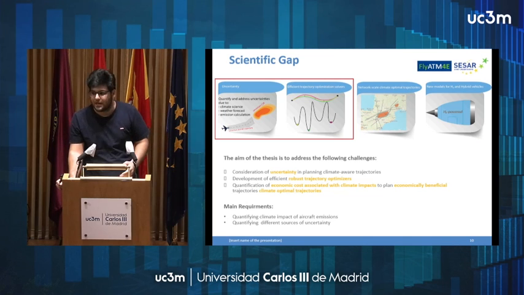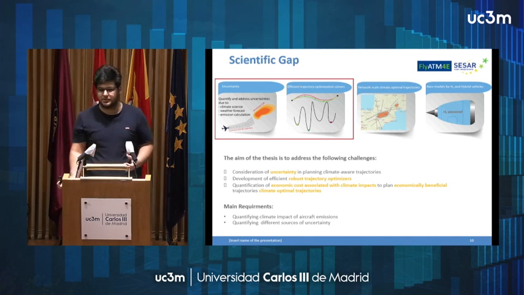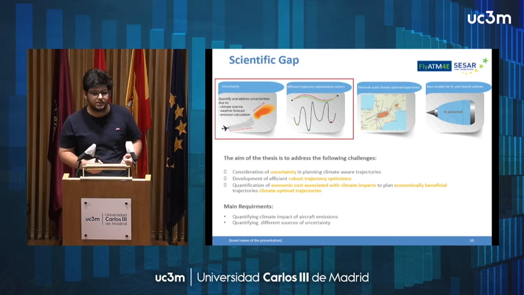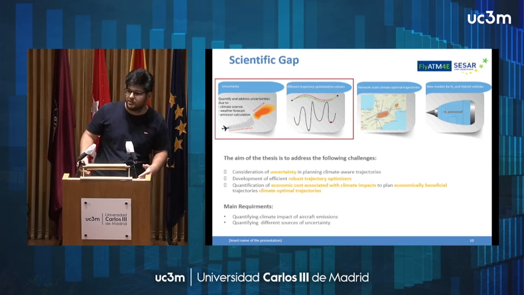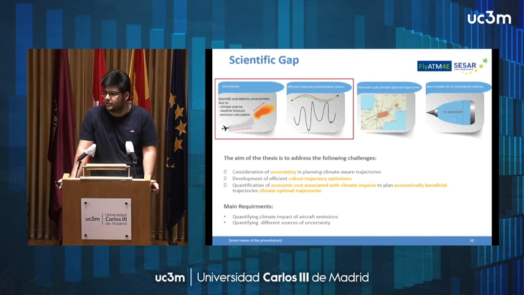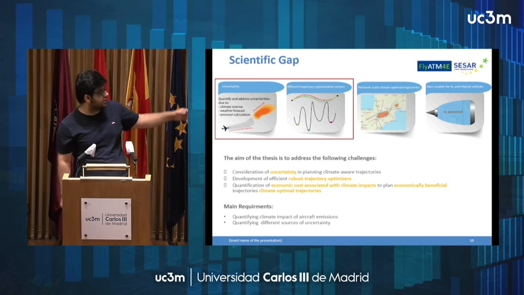And after identifying the sources of uncertainty and quantifying their impact, the optimization method should be capable of considering this uncertainty to plan robust aircraft trajectories in a computationally fast manner, comparable with operations. Also, we found another interesting topic to be addressed, the quantification of the cost of climate impact, which can result in economically beneficial trajectories. So these three parts will be addressed in my thesis.